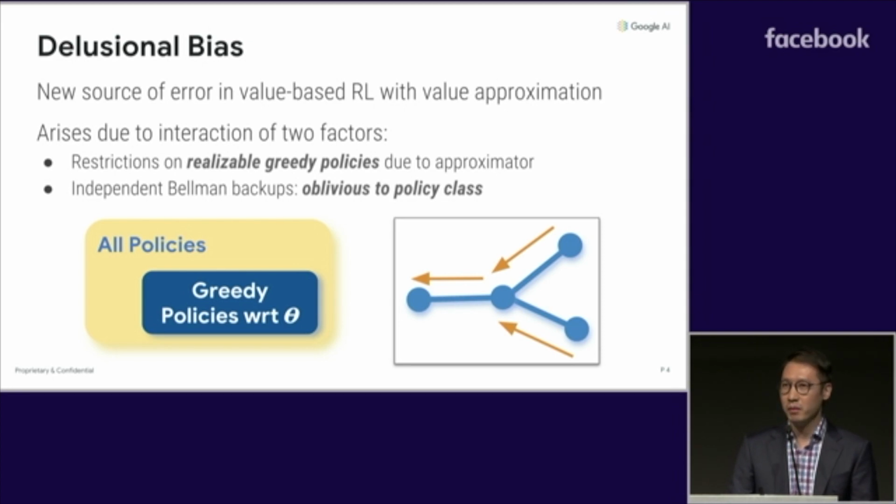This may sound surprising, but there are still fundamental issues lurking within value-based RL that have gone unnoticed after all these years. In this work, we present a new type of problem called delusional bias, which arises for two reasons. First, with a function approximator, we're inherently restricting the class of realizable greedy policies that we can execute. Second, classical algorithms like value iteration and Q-learning perform Bellman backups independently at each state-action pair, completely ignoring this policy class restriction. As a result, as we'll see, the interaction of these two aspects can really cause a lot of headaches.